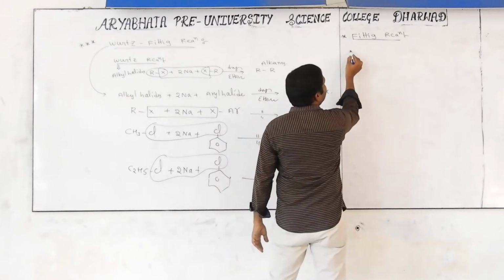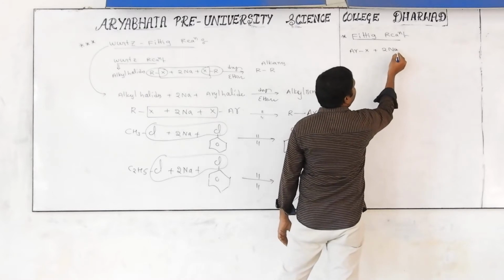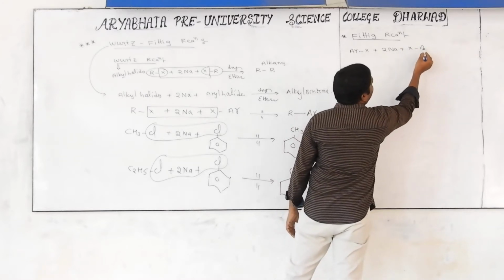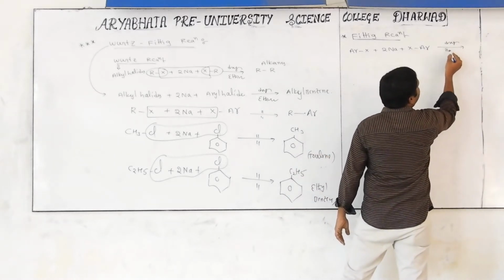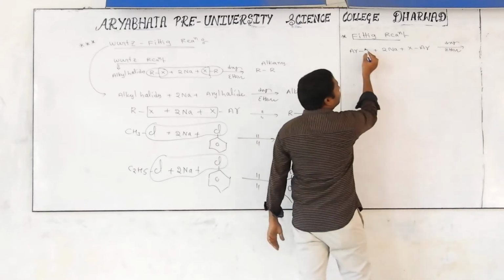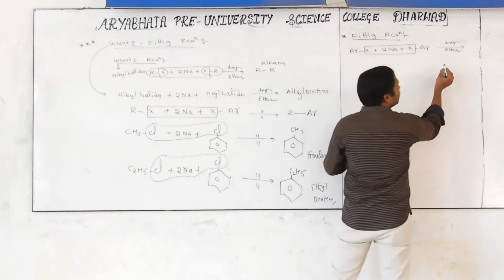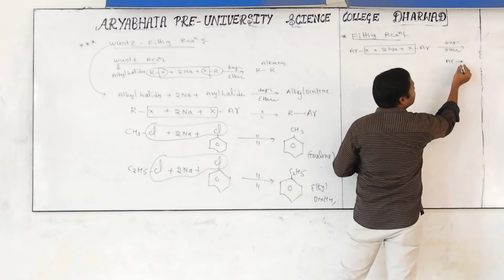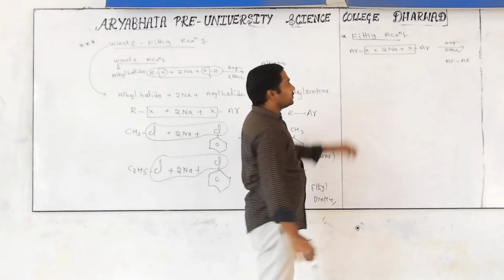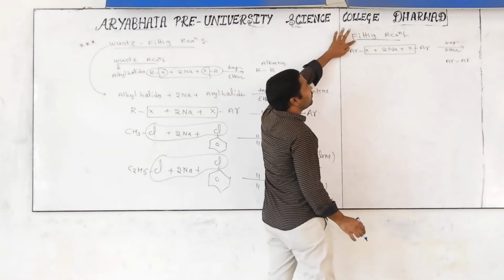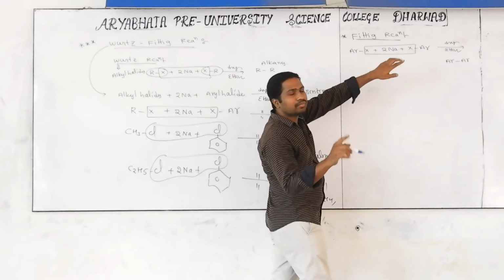Means you take ArX, aryl halide, will be reacted with 2 moles of sodium. And again we have to take one more aryl halide, that will be proceeding in presence of dry ether. Then what is happening now? 2 sodium atoms, 2 halogen atoms are coming out. After that, aryl group, aromatic group is connected with the aromatic group. Can I give an example? So what is the Fittig reaction explanation? Whenever aryl halide is treated with sodium metal in presence of dry ether, we are getting biphenyls.